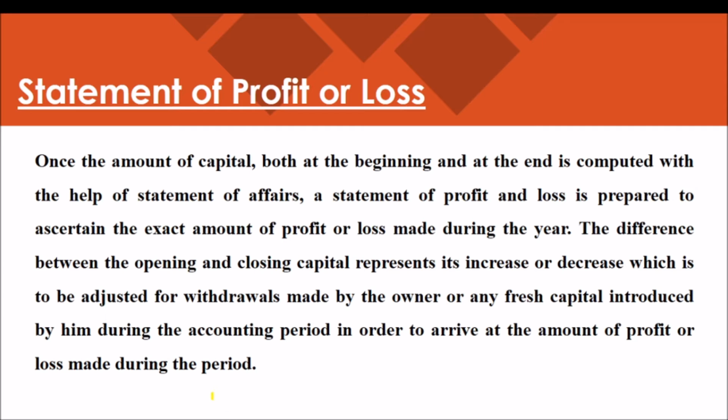But this statement of profit and loss is prepared to find out the profitability of that organization. Once the amount of both the beginning and closing capital is calculated, this statement of profit and loss is prepared to ascertain the exact amount of profit and loss originated during that year.